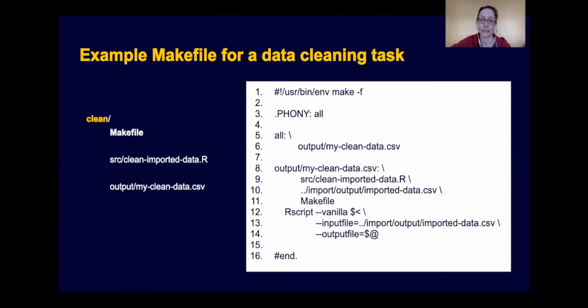And then we're just telling Make that we will rerun this R script, and we will use our 2 arguments here. So one is the input file. So that's the import output imported data.csv to generate the output file, which is our target. So the output mycleandata.csv.